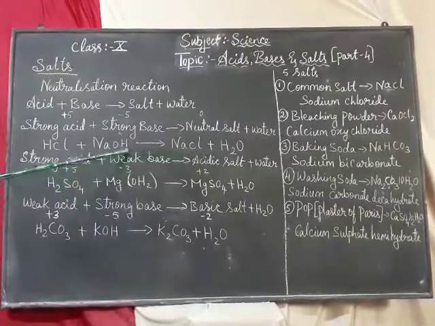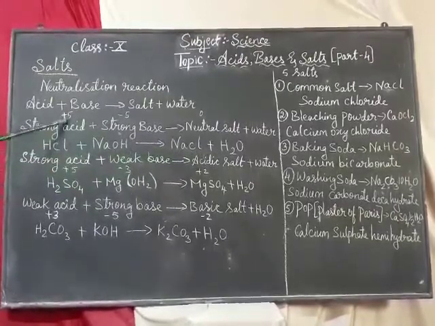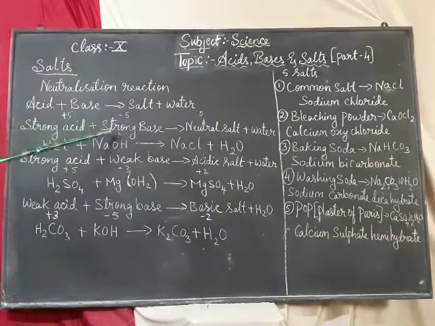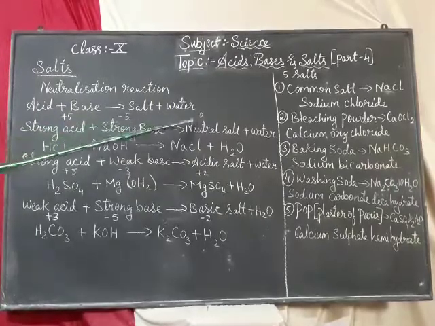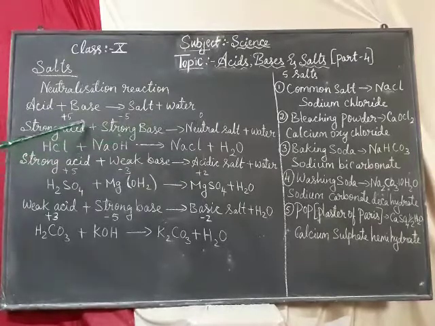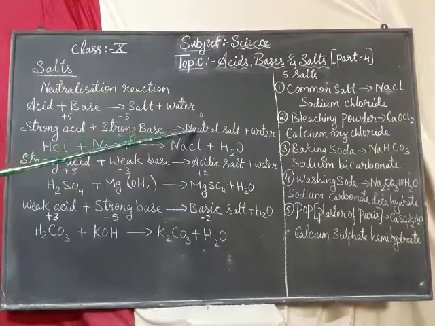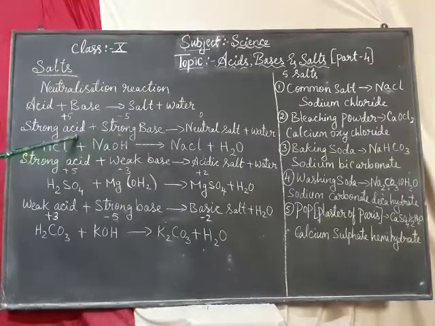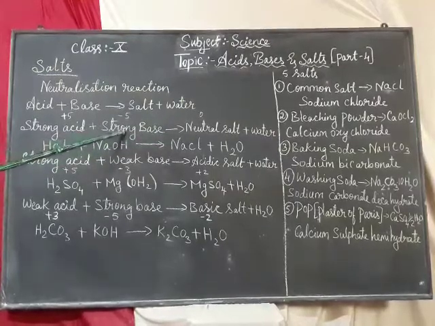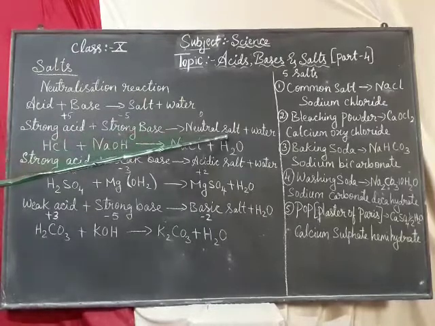The strong acid has plus 5 H plus ion and the base has minus 5; it reacts and the answer is 0. Like in maths, plus 5 minus 5 gives 0. Similarly, strong acid and strong base give a neutral salt.